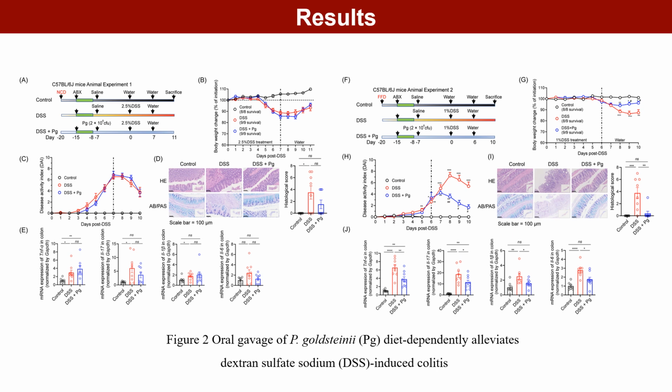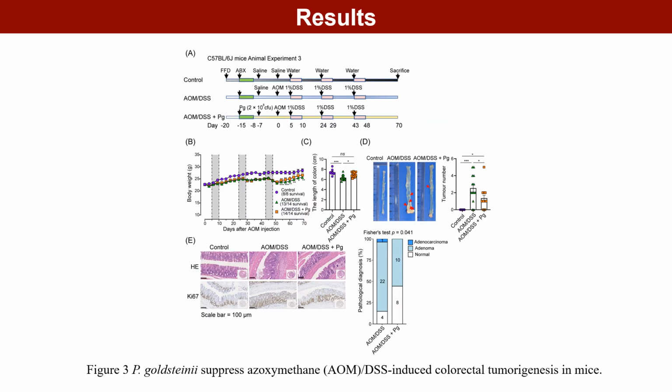Next, we explored the effects of P. goldsteinii on colitis using a DSS-induced mouse colitis model. The results indicate that, under a fiber-free diet, P. goldsteinii provides significant protective effects in mice with colitis. IBD is an important risk factor for the development of colorectal cancer.